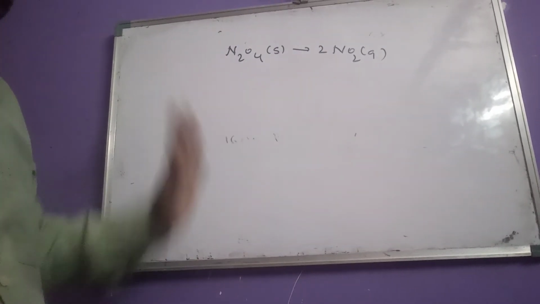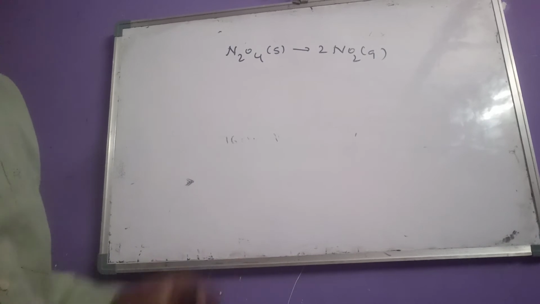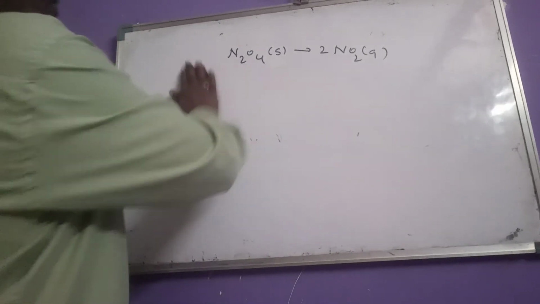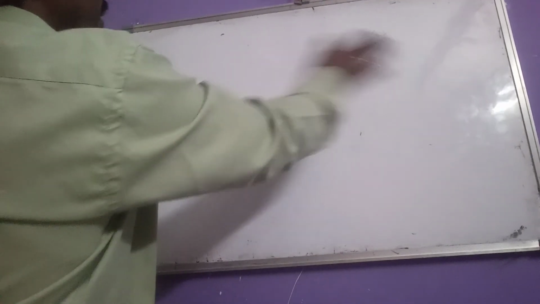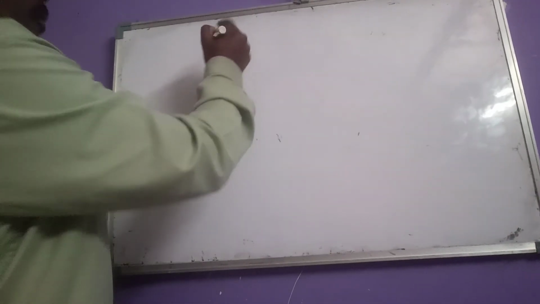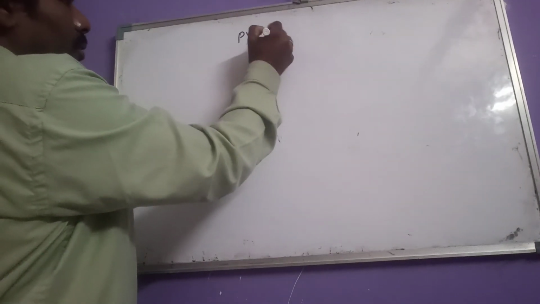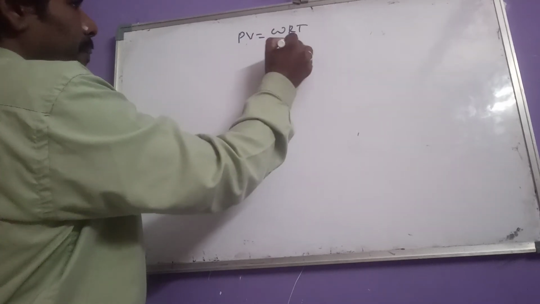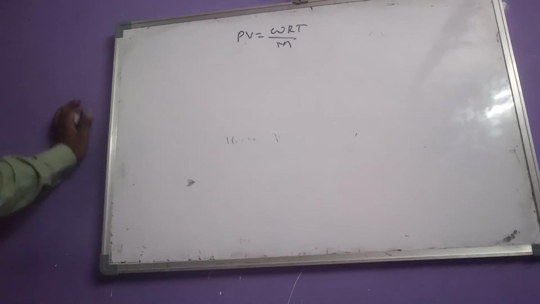That sudden change in the graph indicates a sudden change in the volume. That is another question we get related to that equation.